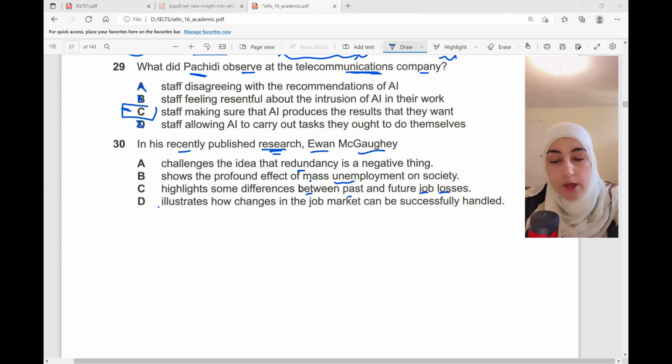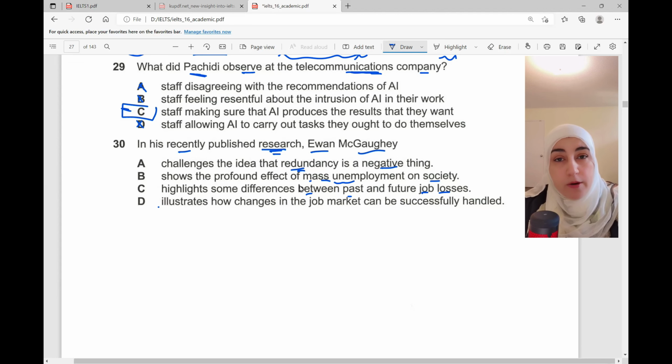So for question 30 now, in his recent published research, Iwan Magogi, so this guy did something in his recent research. Let's see. Did he challenge the idea that redundancy is a negative thing? So I'm just going to underline the keywords. Shows the profound effect of mass unemployment on society. Did he talk about that? Highlights some differences between past and future job losses. Not sure. And the last one, illustrates. It means gives examples on how changes in the job market can be successfully handled.